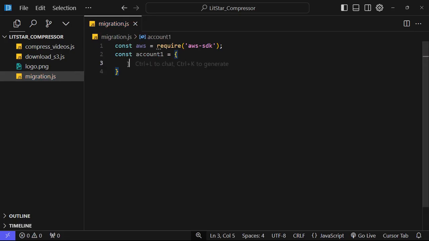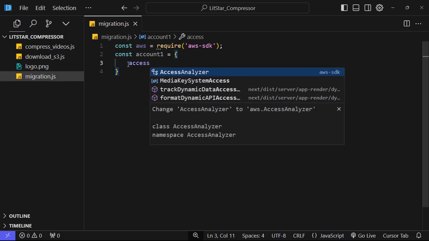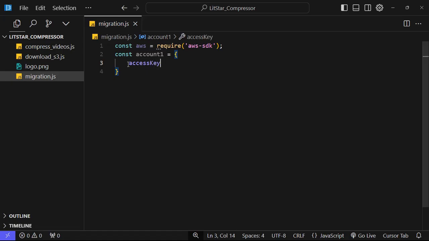Here we need to provide the access key ID. Basically, you will provide your IDs here, and wait a second, I will let you know how you can get this access key ID and secret key.